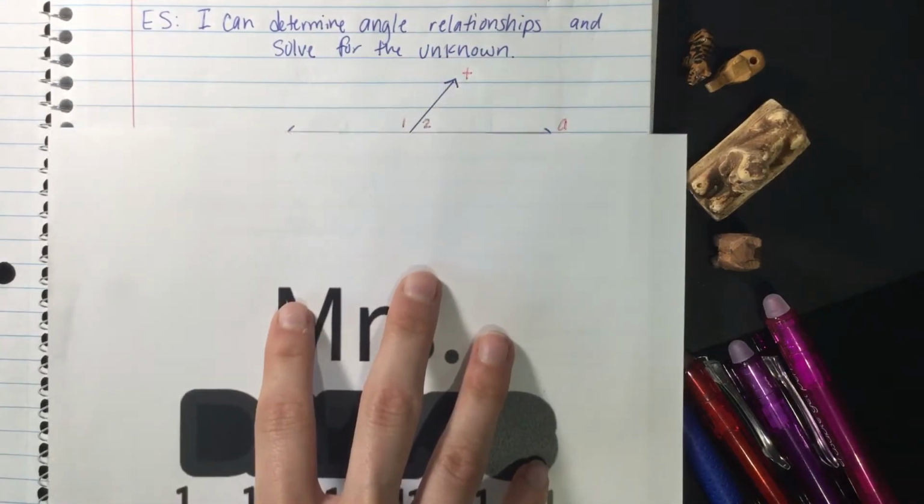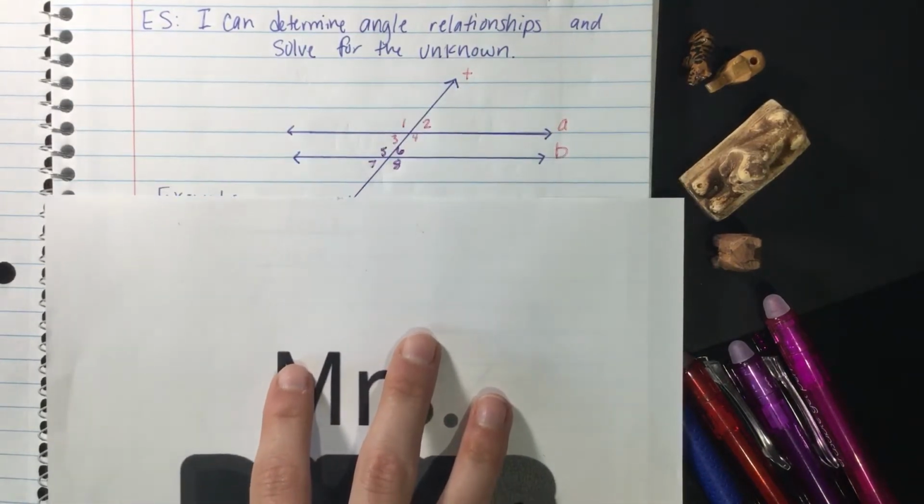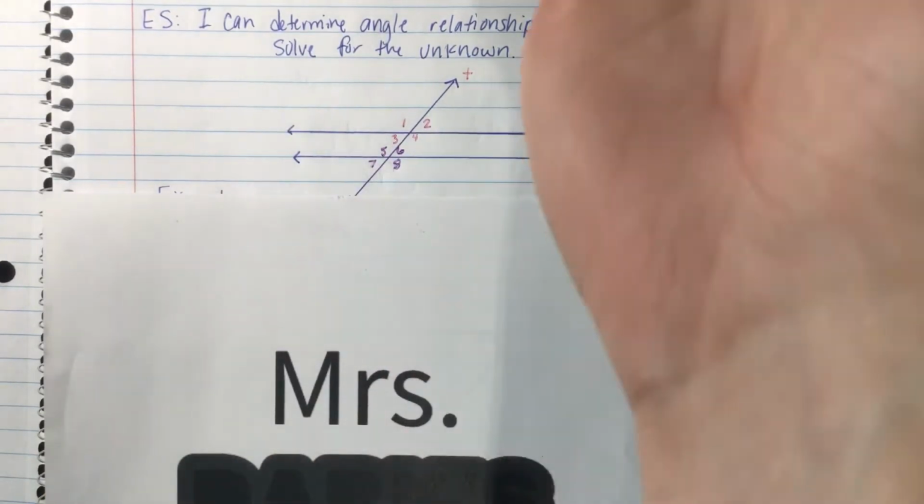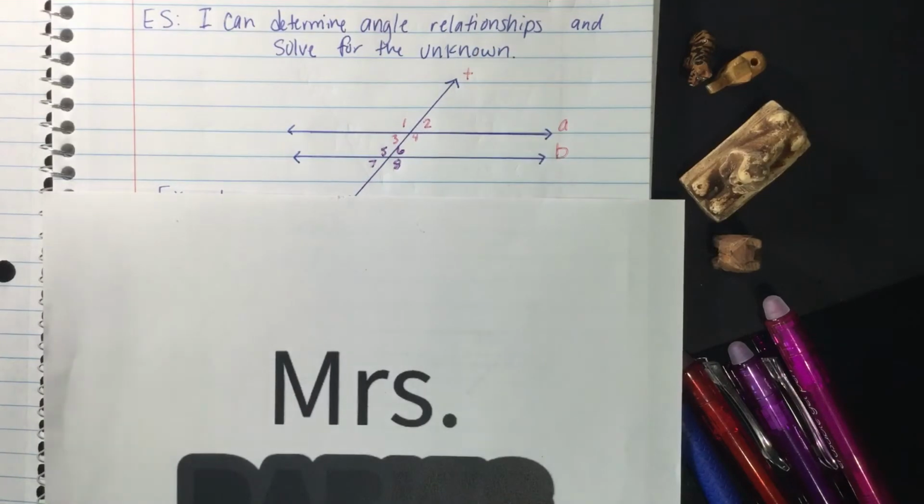All right, so yesterday we talked about a transversal, right? So there's two parallel lines cut by a transversal. When that happens, there are all these cool angle relationships, and it creates 8 different types of angles and all these angle relationships.